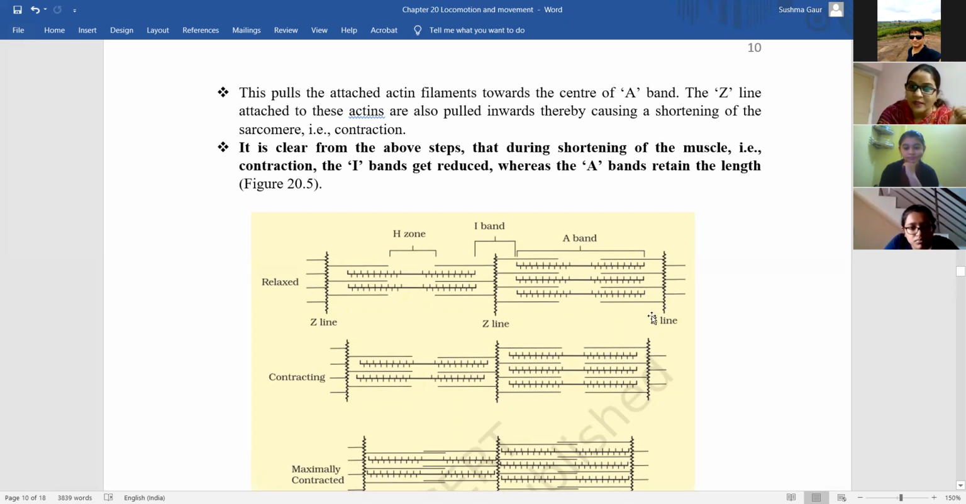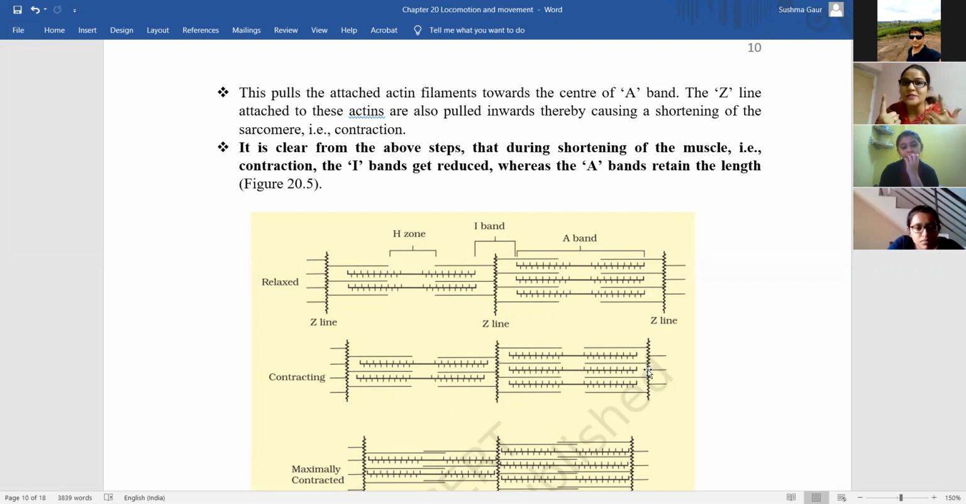You can see here the Z line is present in the relaxed stage, and when it is contracted, they shrink. You can see here the Z line is at this position, but when the muscle is contracted, the Z line is also stretching. No, contracting. It is contracting.